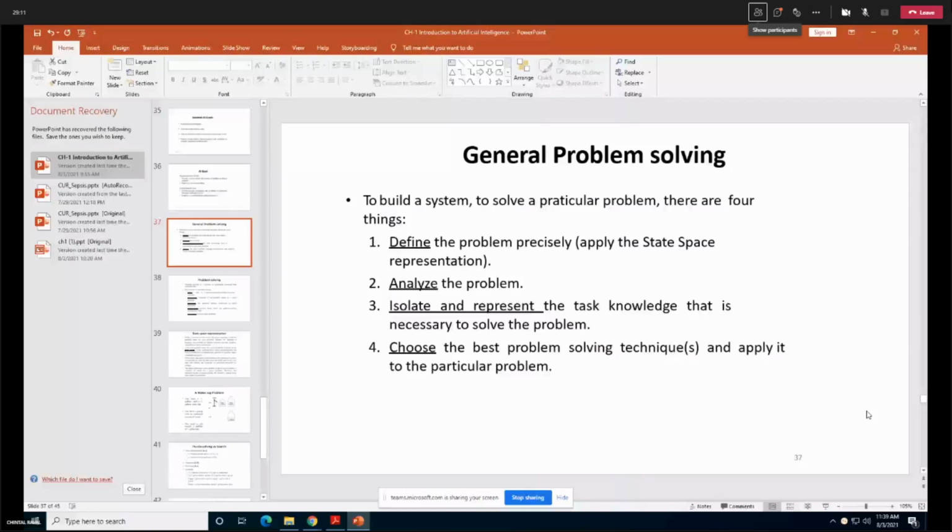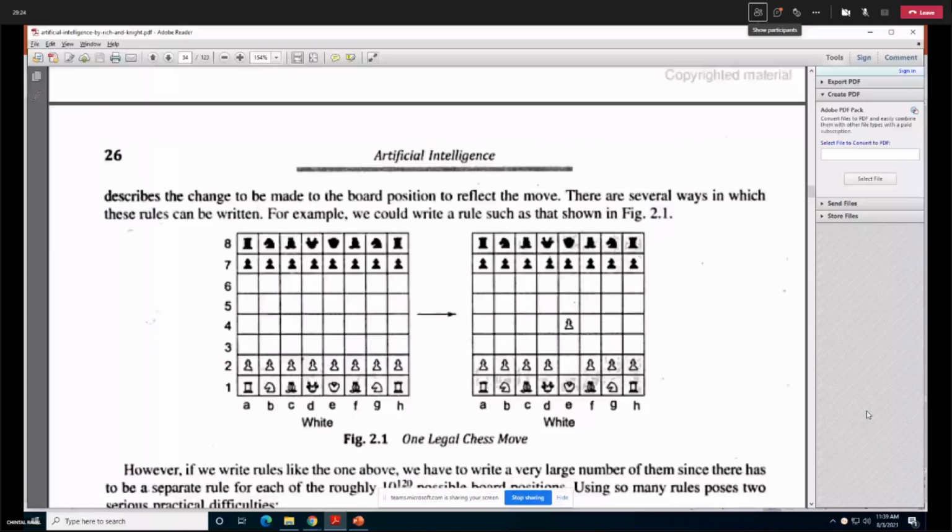Second is to analyze the problem. Now, as a programmer, how many of you analyze this problem? How many of you think that if we use a rule-based system, this is not going to work? We cannot write a program for this. It is possible, but it is not possible in due time. How many of you think so? Its brain would also need to be developed.